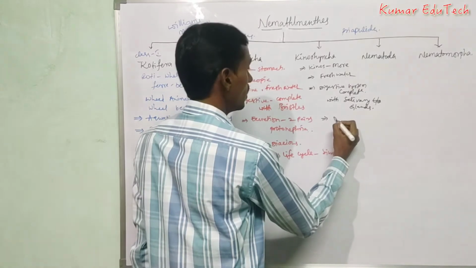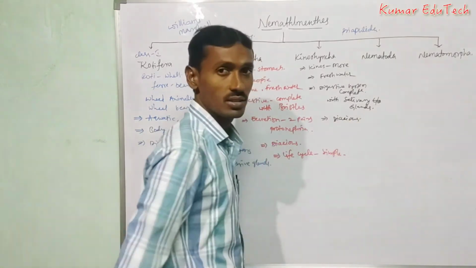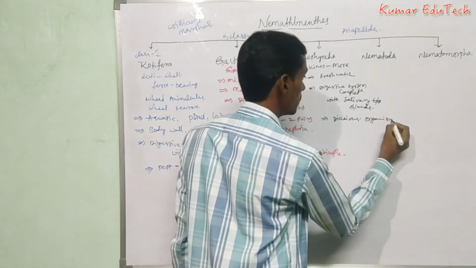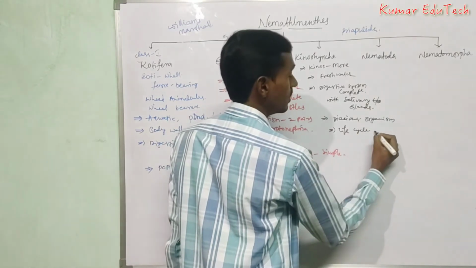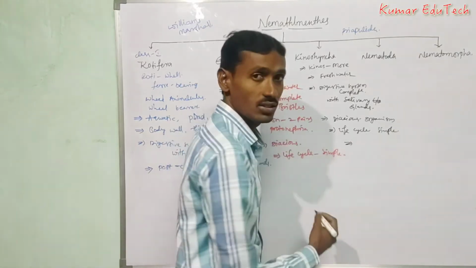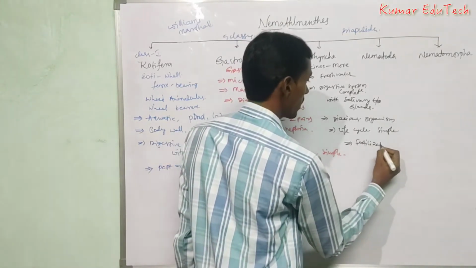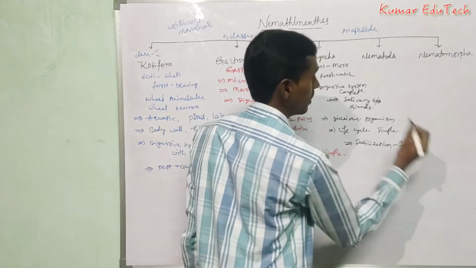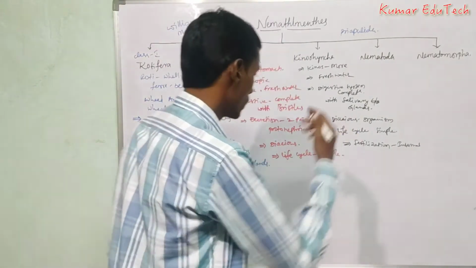These are also dioecious organisms, and the life cycle is simple. Fertilization is internal.